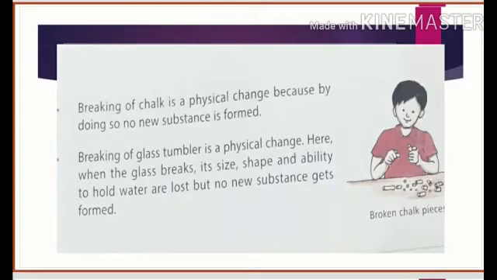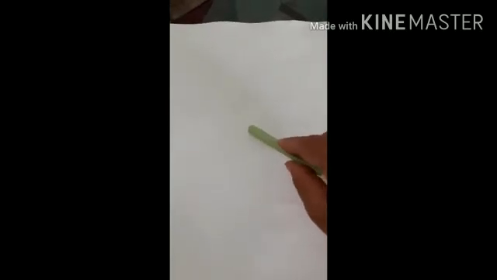Now here is an activity that is already done by us with the help of chalk. Breaking of chalk. Here see the size of the chalk, I'm going to break it.